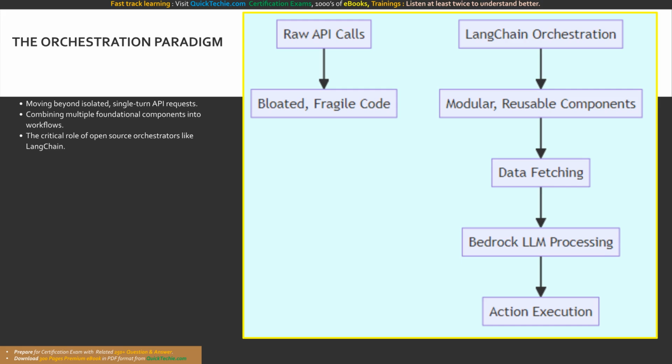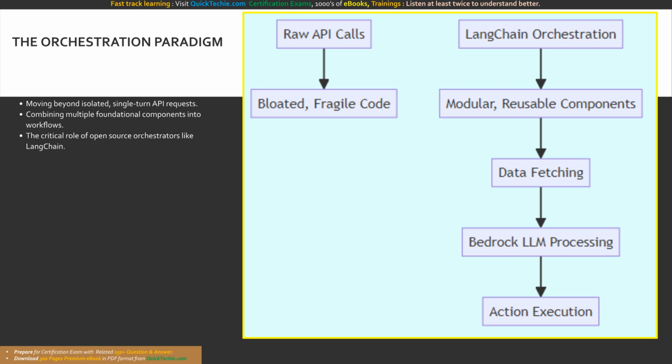To solve this, we introduce the orchestration paradigm. We utilize frameworks designed specifically to manage the complex flow of data between language models, external data sources, memory modules, and utility functions. Open source orchestrators, with LangChain being the absolute pioneer and industry standard, abstract away the low-level API complexities.